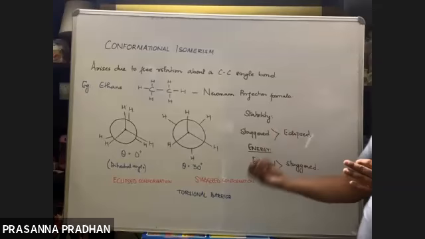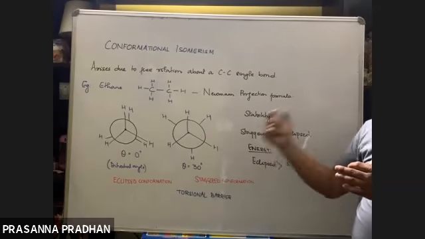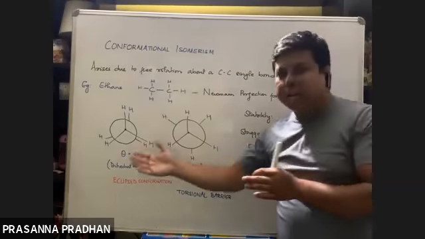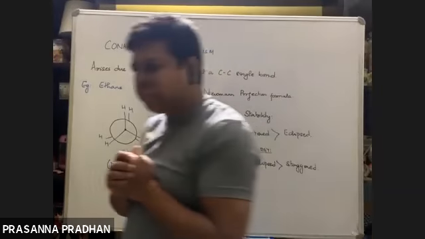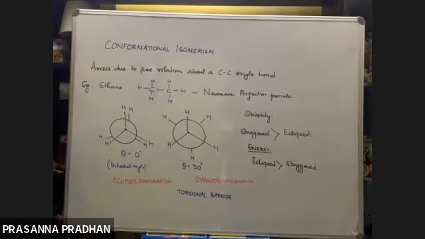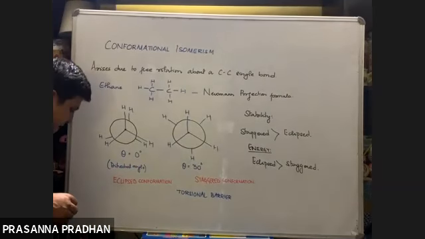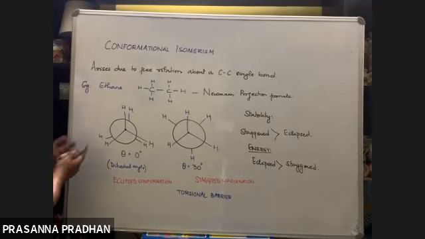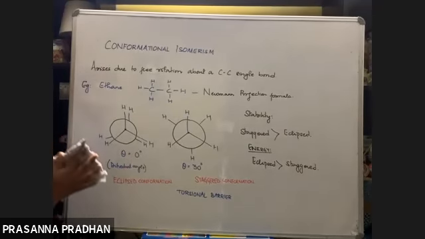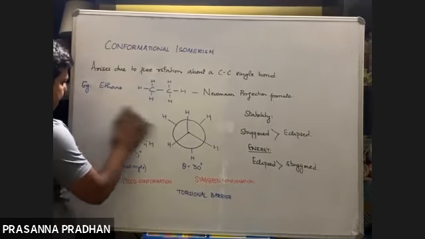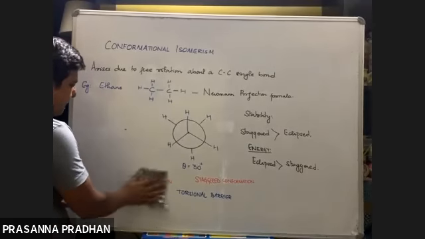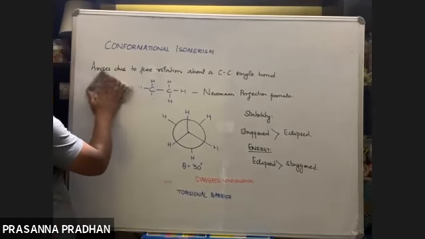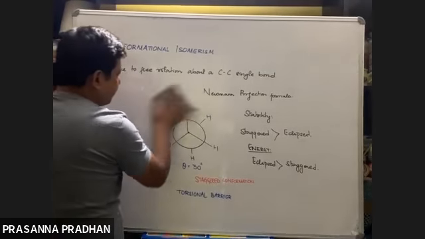Although yes, we can say staggered conformation का energy कम है, इसका ज़्यादा है, but the energy difference is quite low. Okay, so in your syllabus only ethane molecule has been discussed, but let us just try to visualize another molecule as well. But as far as your exams are concerned, you need to concentrate only on ethane molecule.